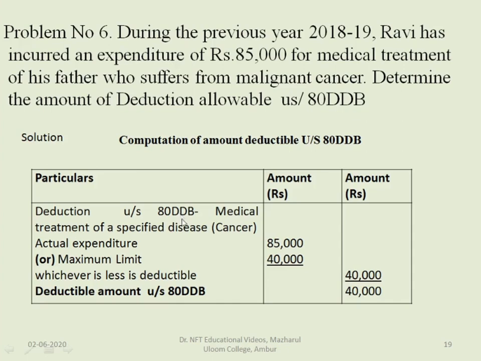Deduction under section 80DDB, medical treatment of specified diseases, that is cancer. The actual amount which he has incurred as expenditure is 85,000 and the maximum limit is 40,000. Whichever is less is deductible. So 40,000 is less, so 40,000 is the deductible amount under section 80DDB.